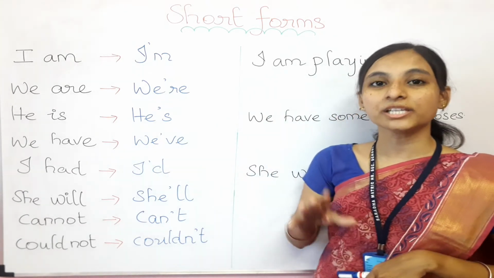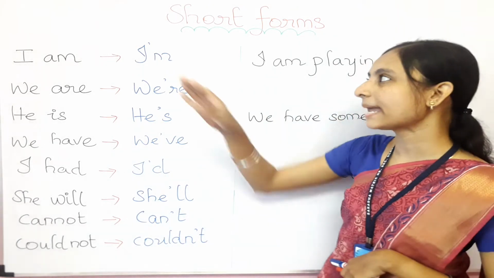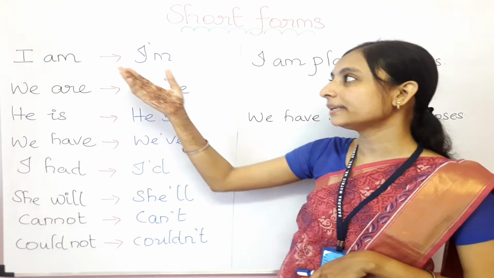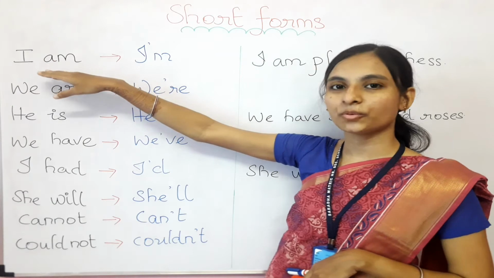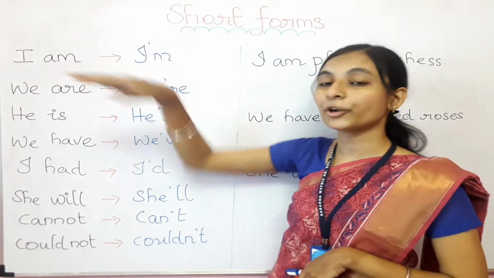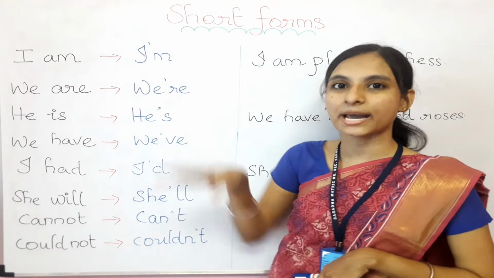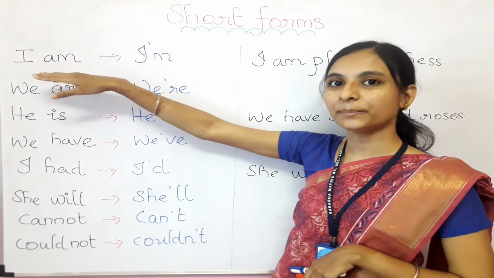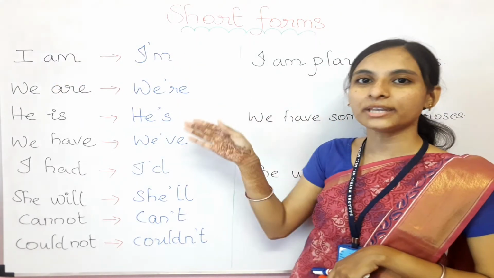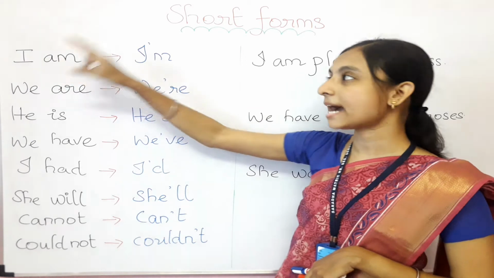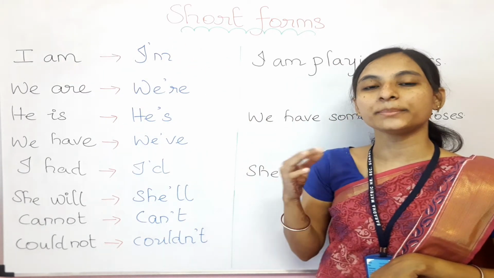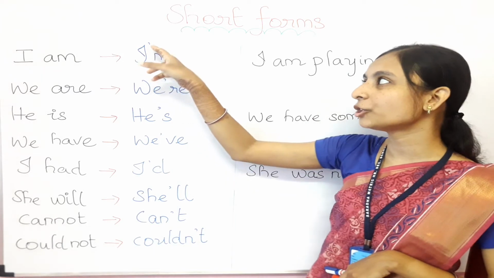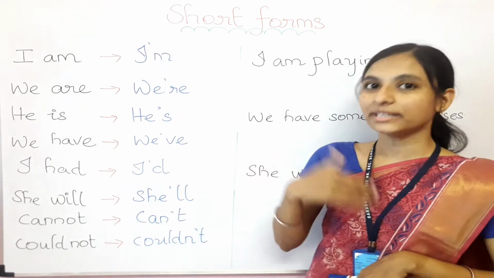Are you clear, children? The apostrophe will come after the subject. For example, when the subject is I and I am using the verb am, and now I am going to shorten this verb, am will become apostrophe m only. In place of A, I have used the apostrophe. So wherever you see a missing letter, there we put the apostrophe. You will learn one by one.